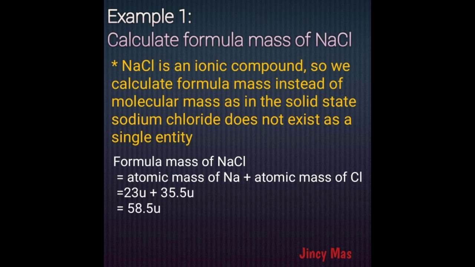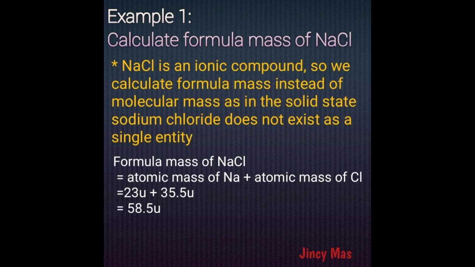In sodium chloride, we have Na plus ions and Cl minus ions, and one Na plus ion will be surrounded by 6 Cl minus ions, and one Cl minus ion will be surrounded by 6 Na plus ions, and so on. So that is its structure. It does not contain discrete molecules. So instead of using the term molecular mass, we use the term formula mass.